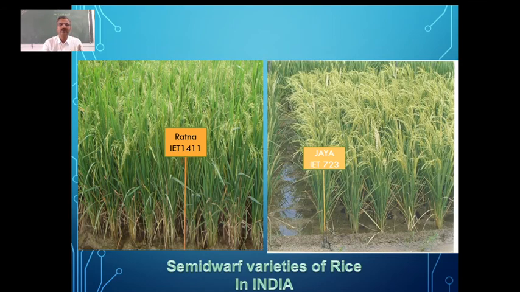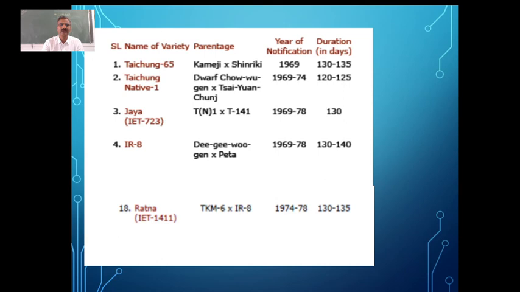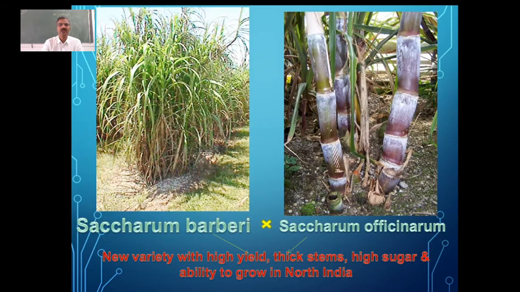Now we have so many varieties of rice, including Sona Masuri and all. You can see the year of notification and also the duration. So Taichung 65, 130 to 135 days. Now it is almost 120 to 130 days is the average maturation period as far as rice is concerned. Now Jaya, 130 days, you can see. Now we have some Sona varieties which are going to mature within 120 days, around 100 to 120 days. That is the thing we are having.